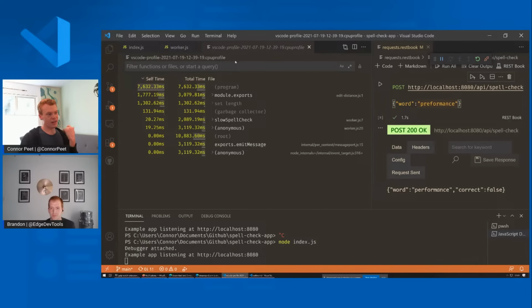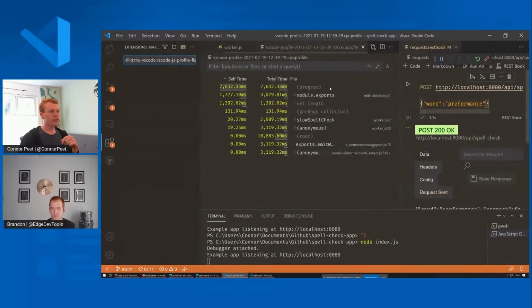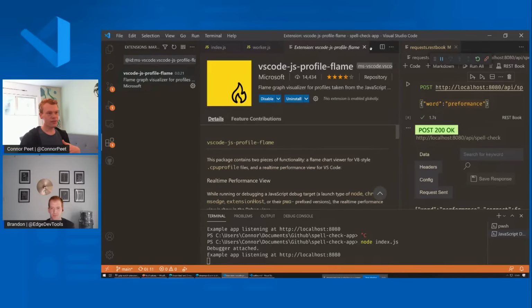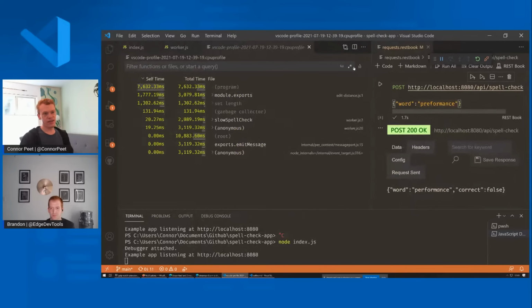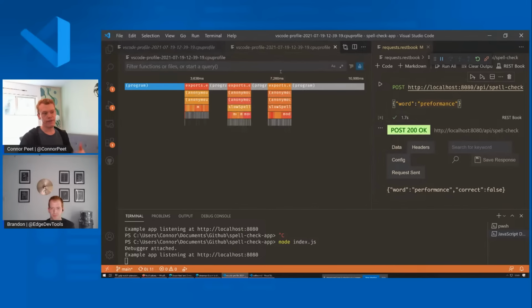So this is nice, but there's actually a better way to view what's happening, and that's through the flame graph. To get at that, you can hit the little flame icon right here. If you don't have the extension installed, it's actually a separate extension, but it'll have you install it right there. Now I can open the profile again. If I hit the flame icon here, it'll open the flame graph view.